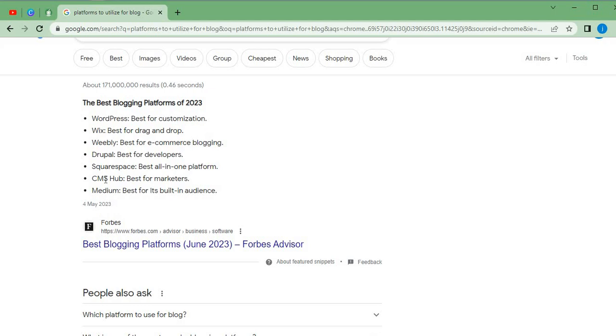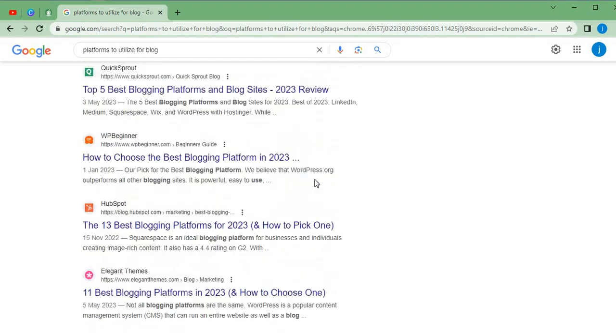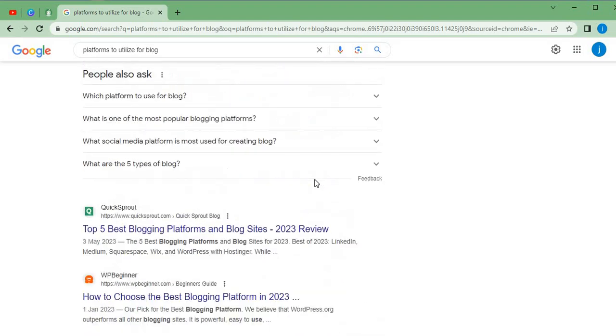We also have CMS Hub, which is best for marketers, and at the same time we have Medium, which has been used by several individuals in building their professional blog, and this particular Medium is best for its built-in audience. At the same time, we also have Blogger, which we are going to be using today to create our professional blog. So let's move on to the next.